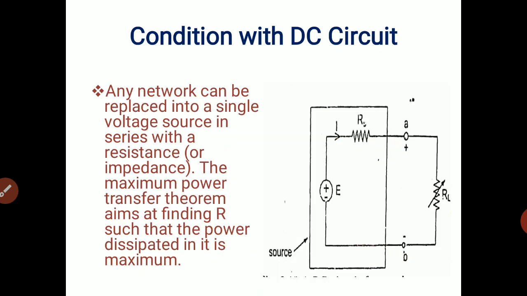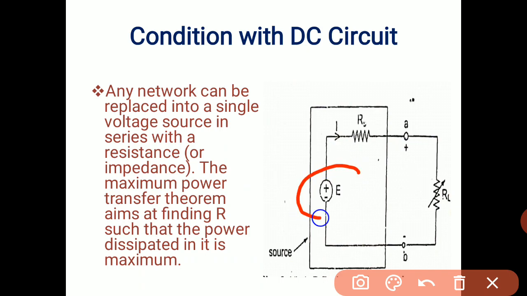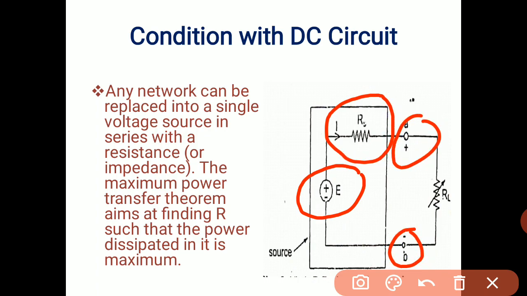Here the DC circuit is given. Any network can be replaced by a single voltage source in series with a resistance. So a single voltage source E is given over here. In series, one resistance is given, or we can say source resistance, between network terminals A and B, and across it a variable load RL is connected.